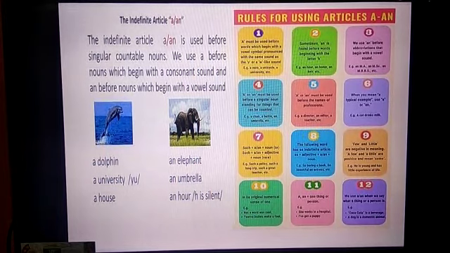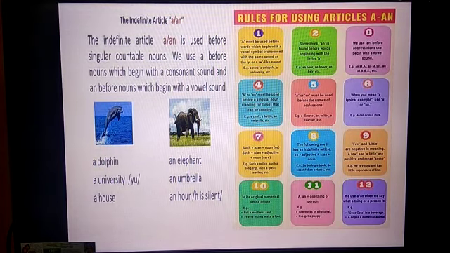Then a or an must be used before a singular noun: a chair, a bottle, and an umbrella. And the fifth point: a or an must be used before the names of professions: a director, an editor, a teacher. And when you mean some typical example, use a or an: a cat drinks milk.